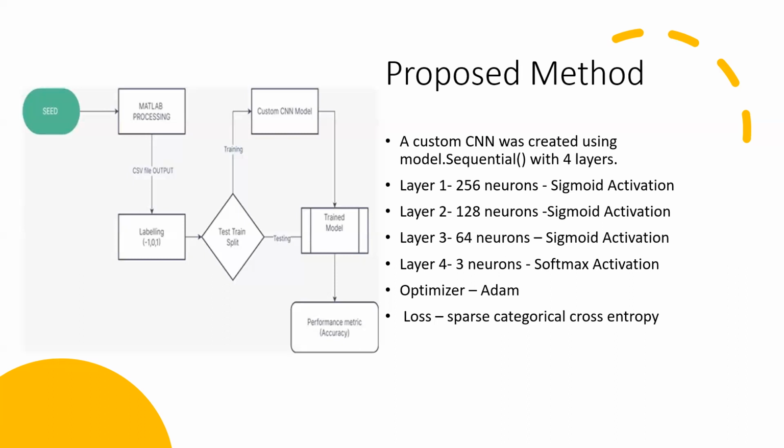We are using this function because we are using a label encoder for the labels of emotions. That's why this loss function is utilized in this situation. As the performance metric, we are using accuracy.